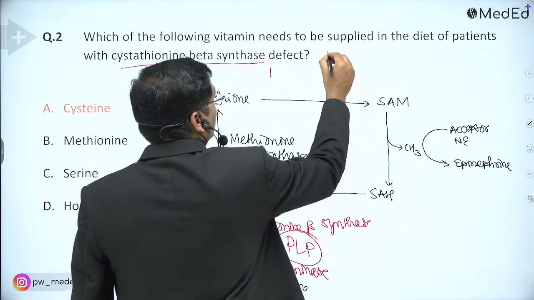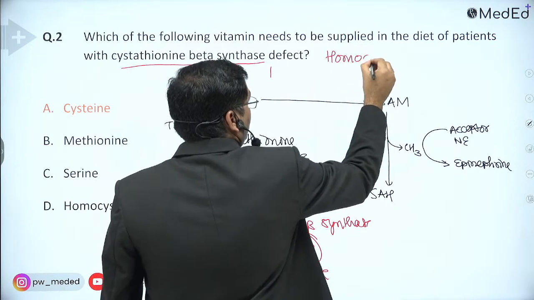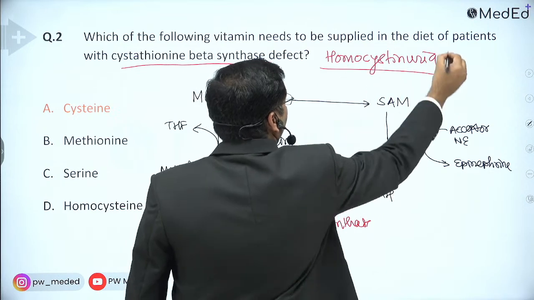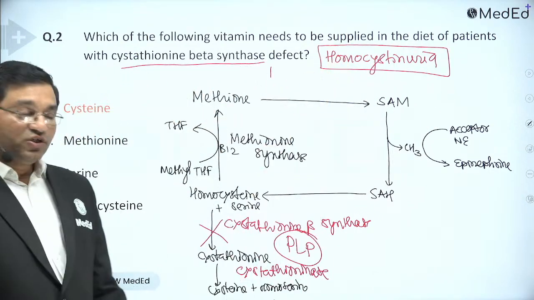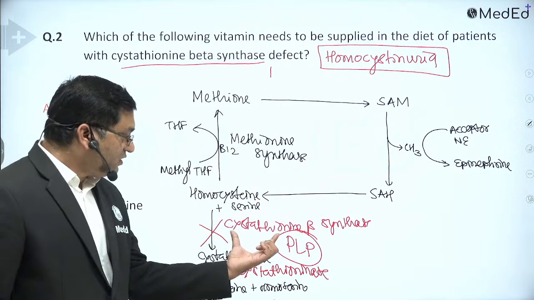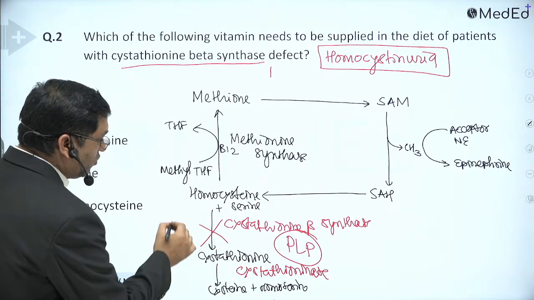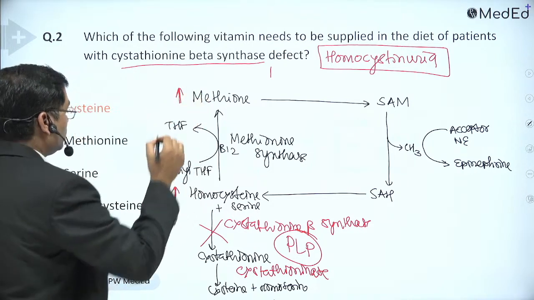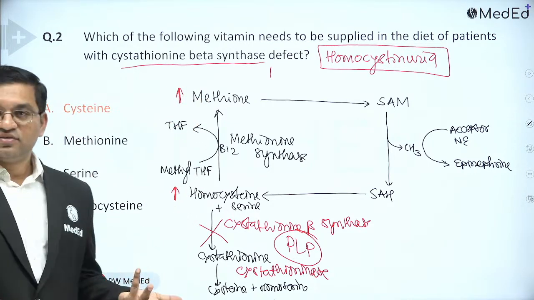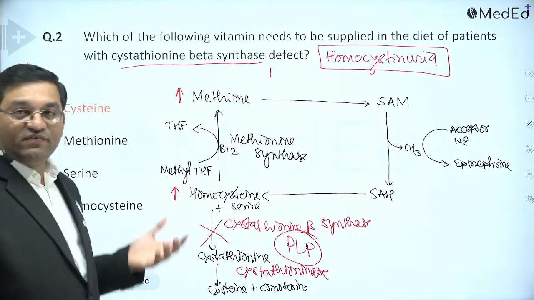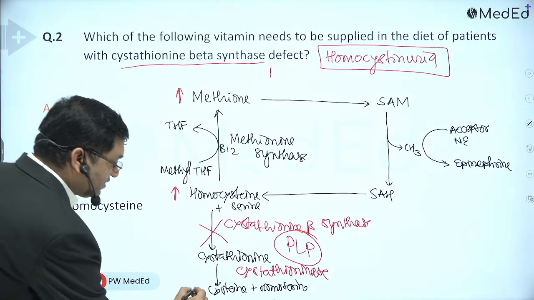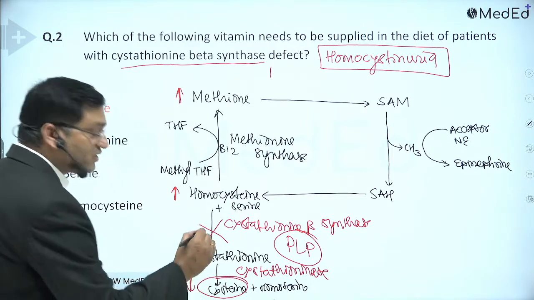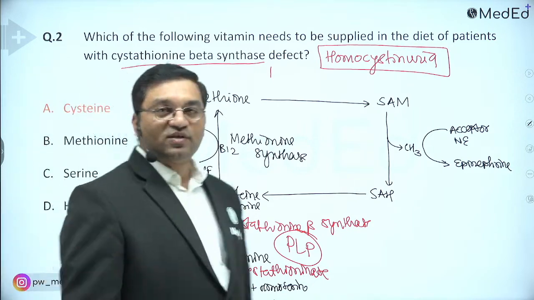Defect is homocystinuria, known as classical homocystinuria. If there is a defect in this, there is an elevated level of homocysteine and an elevated level of methionine. So methionine and homocysteine levels are already elevated. What is decreased? Cysteine will be decreased. So what should be supplied in the diet? Cysteine should be supplied in the diet.